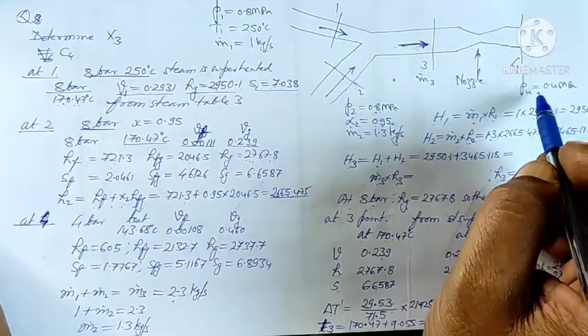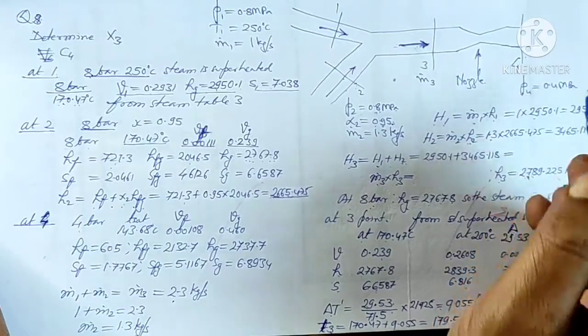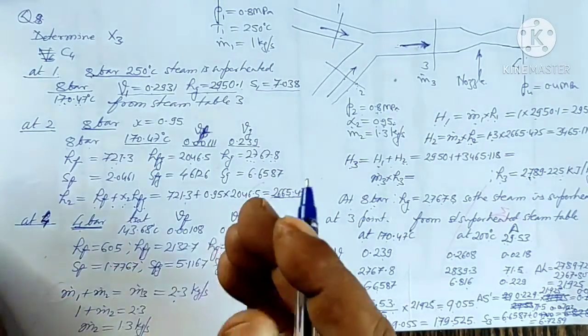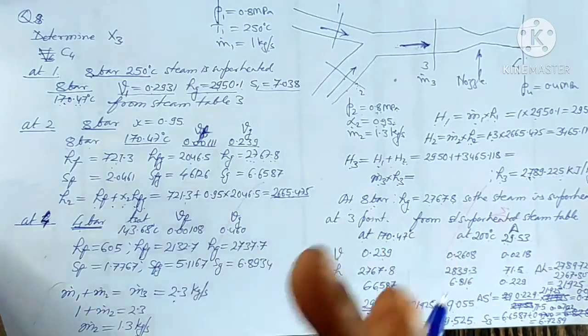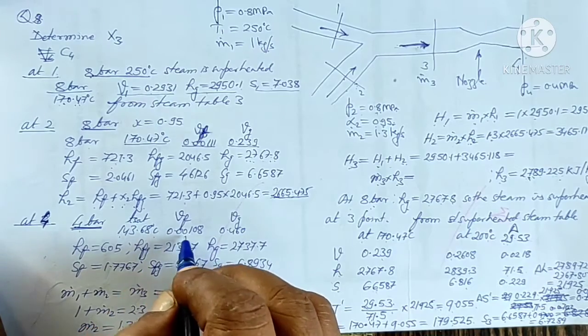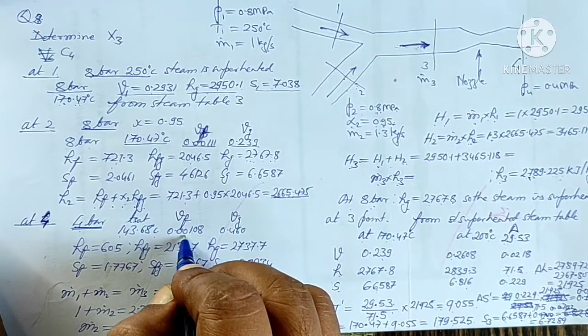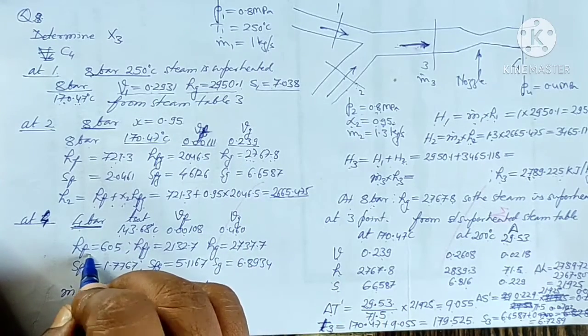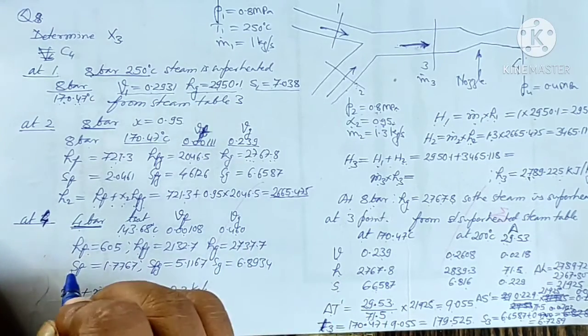The point 4 is given as 0.4 megapascal, that is 4 bar. So we will note down the data from steam table number 2. The saturation temperature is 143.68, specific volume of the liquid, specific volume of the gas, enthalpy hf, hfg, hg, entropy